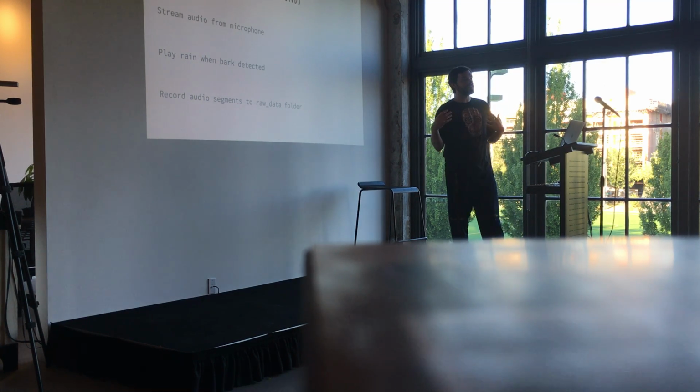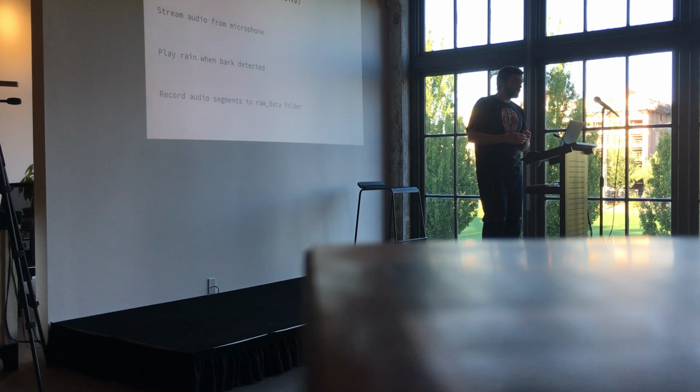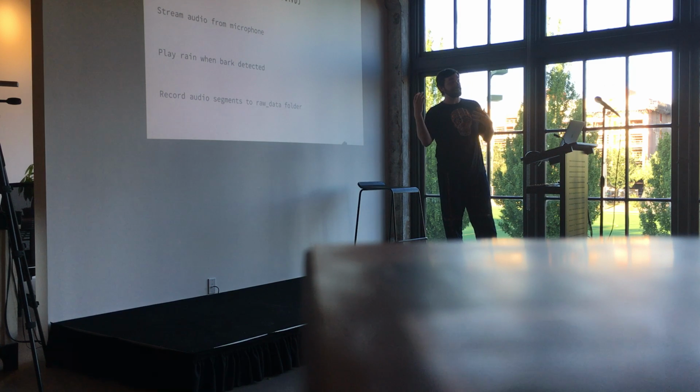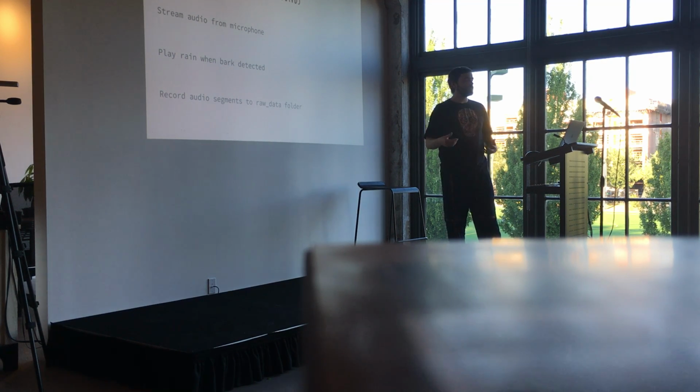We record each audio segment that is captured. The reason we record each one is we can look at that audio segment later, and if the model was wrong about predicting that, we can change that. We can then re-upload that segment that it got wrong with the appropriate label, so we can continuously improve the model.